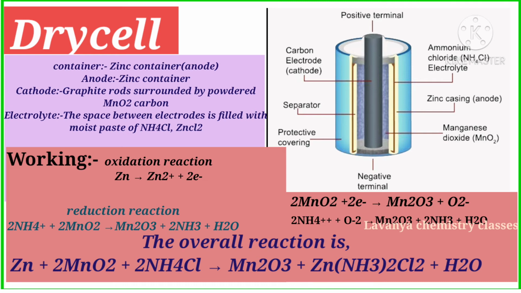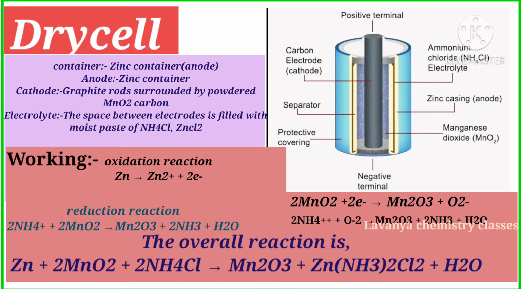MnO2 gains 2 electrons and produces Mn2O3 and O2-. NH4+ with O2- changes to 2NH3 plus water. So the net reaction is 2MnO2 plus 2NH4+ plus 2 electrons gives Mn2O3, 2NH3 and H2O.